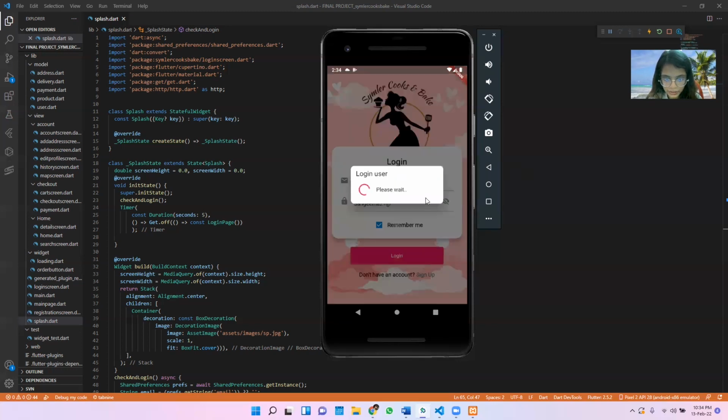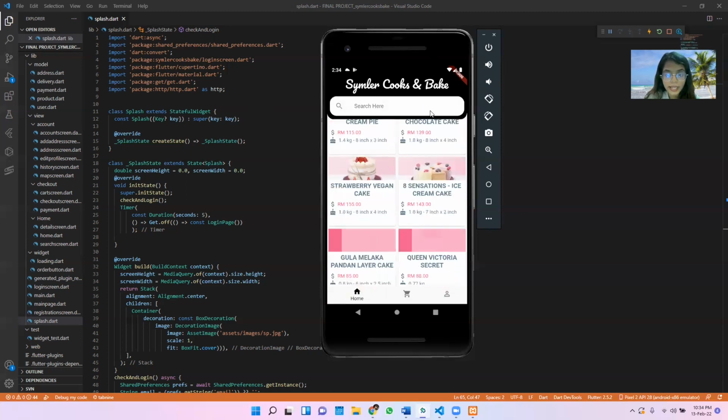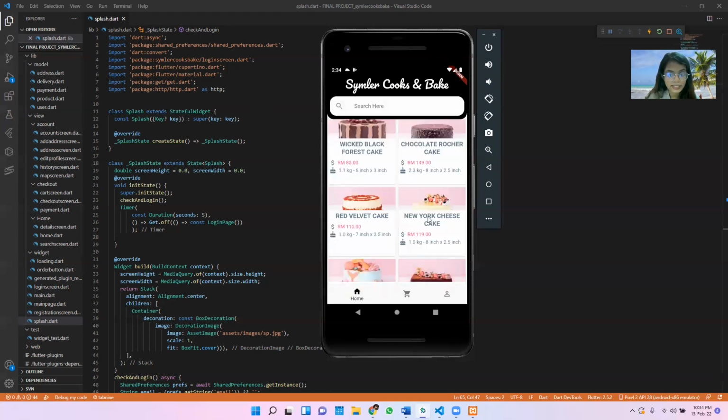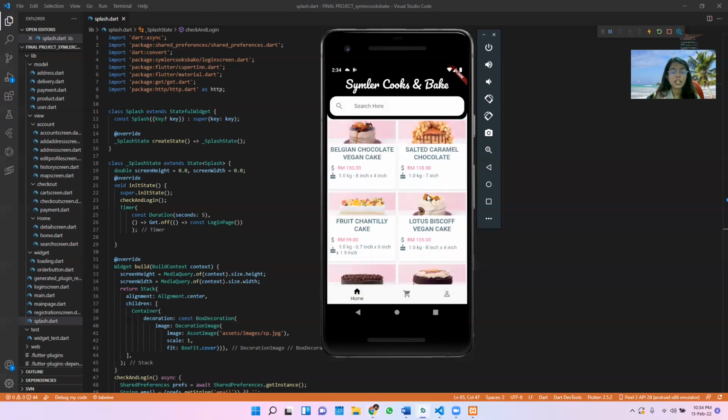Okay, let's log in. Here we can see the main interface, which you see once you successfully log in, our home page. You can see an app bar saying Symler Cooks and Bake, which is our application name as well. Here you can see a search feature, and if you notice, there is something loading the pictures. I have added 20 product details, and everything is given in detail once you click. So let's take a look at it.